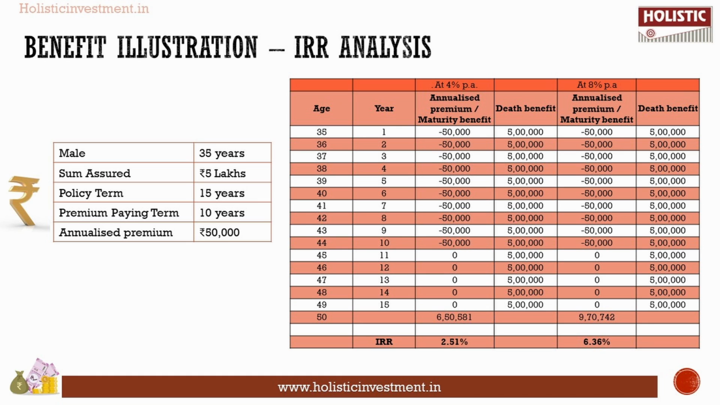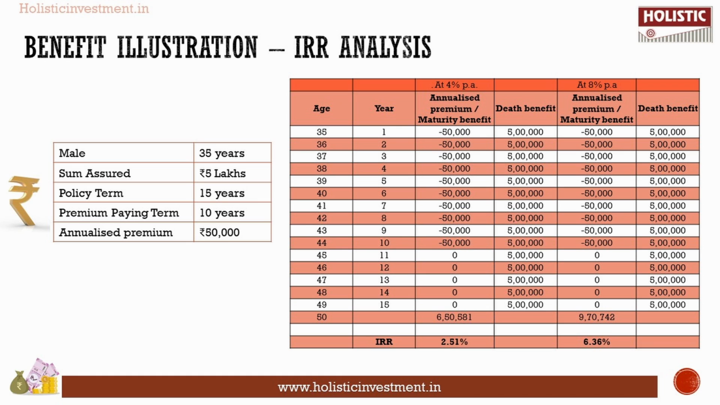To calculate the IRR of this policy, we are going to assume some figures which are already mentioned in the policy brochure, and also we are going to calculate the IRR through the website calculator given on the Bajaj Allianz website. Let us assume the policyholder is a 35-year-old male who has taken this policy for a sum assured of 5 lakhs. His policy term is 15 years, for which he is going to pay premium for 10 years, and he is going to pay an annual premium of 50,000. So he is going to pay 50,000 for 10 years.